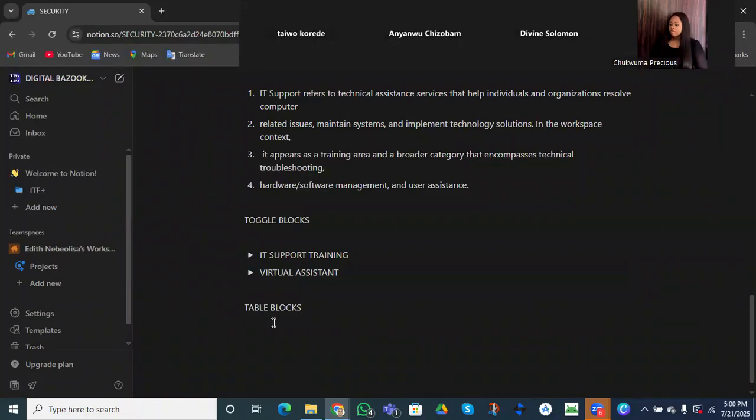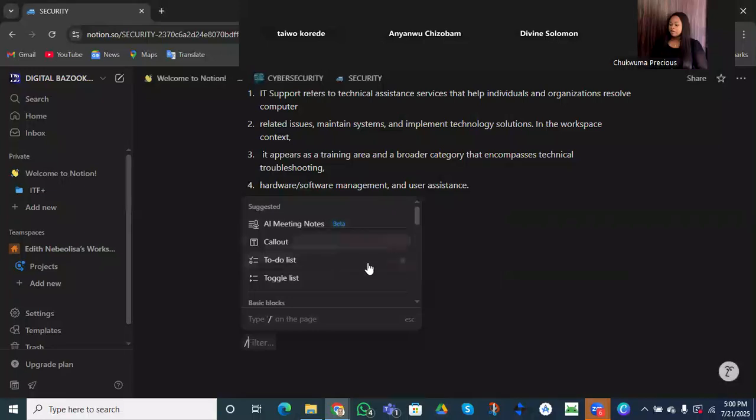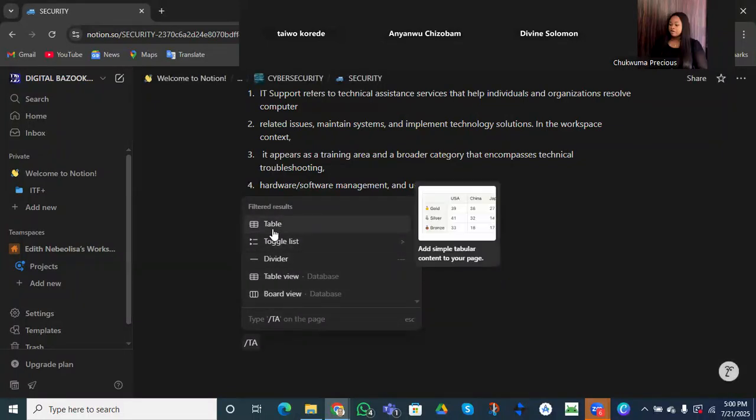All right, this is table blocks. We are going to use our hash button again to look for our table block. I want you to take care of this. We have a table what?